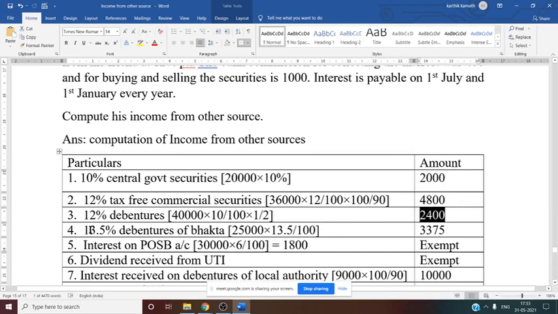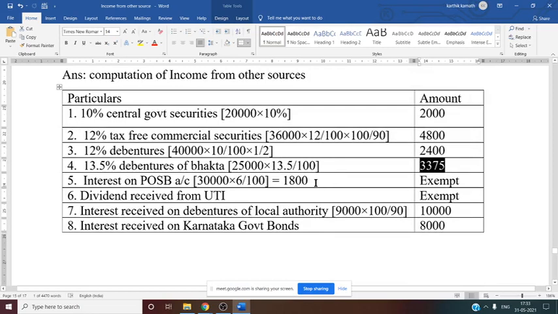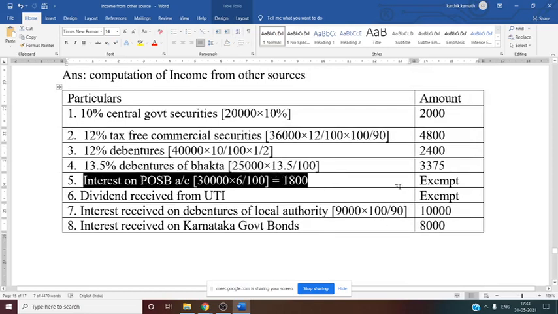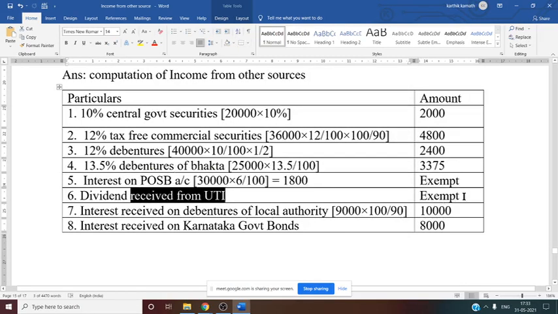Then next 13.5% debenture of Bhakta Chemical. Now Bhakta Chemical, again no information, no need of grossing it up. Why? Because here amount is given, rate is given, that is why. So 25,000 into 13.5% directly 3,375. Next, interest on post office savings bank account, that is 1,800. Maximum limit 3,500. So this is exempt. Dividend from UTI, we know it is exempt.